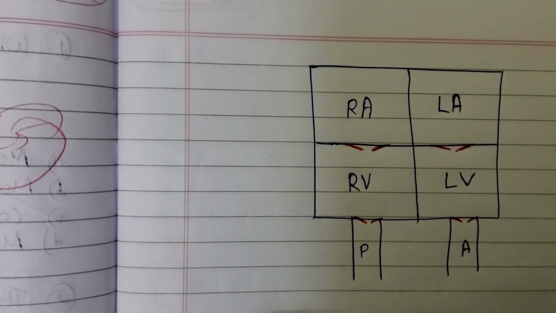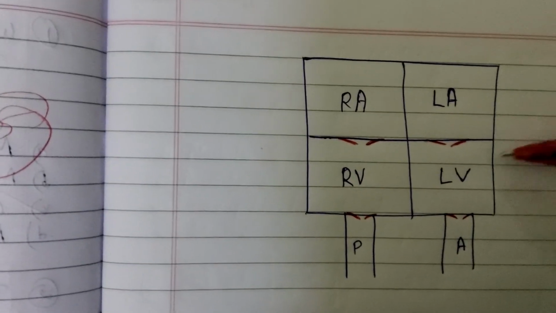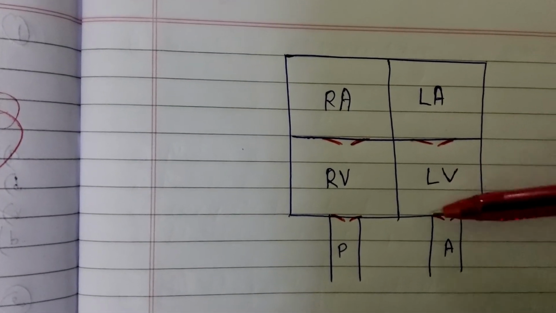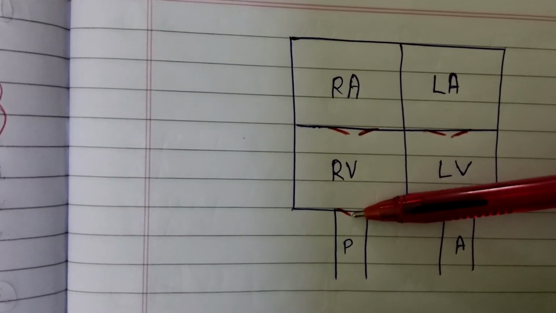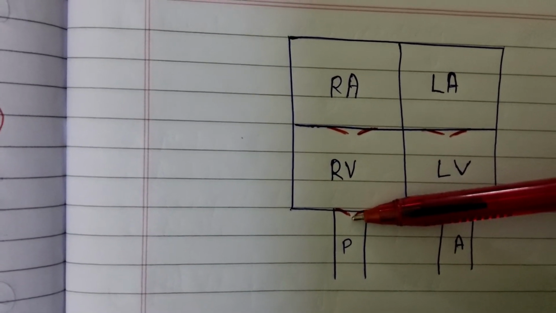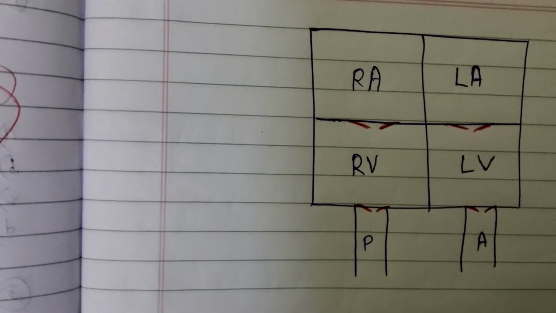Normally, A2 closes before P2. That is, this valve closes before P2. That is called physiologic splitting of S2, which is completely normal. We denote it in writing by A2 P2.